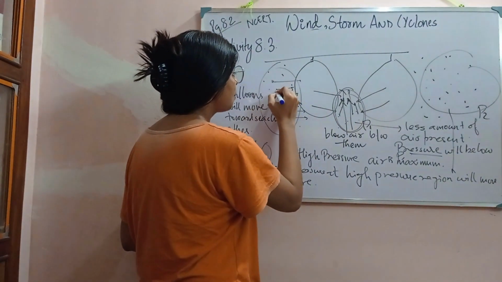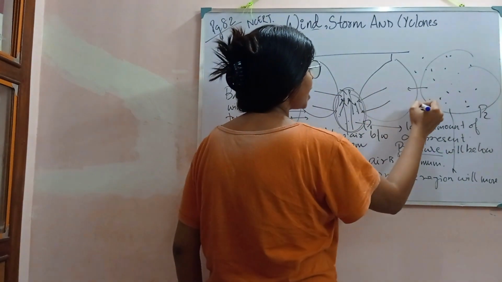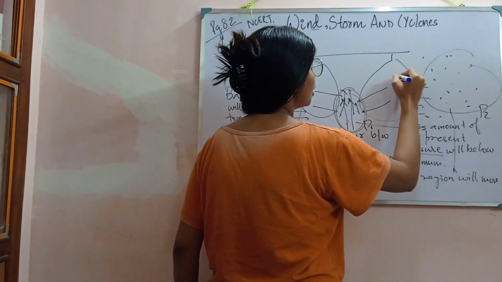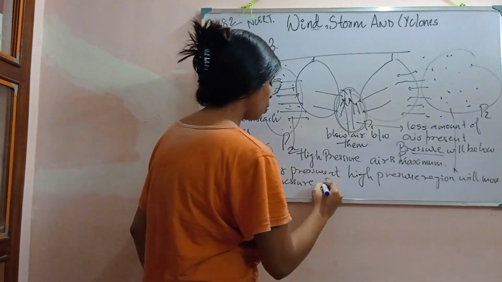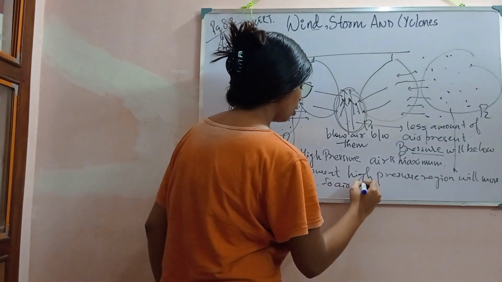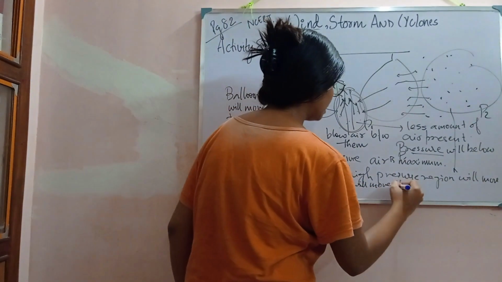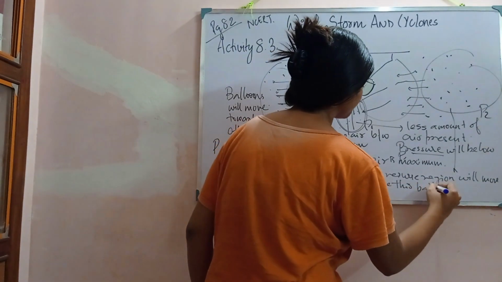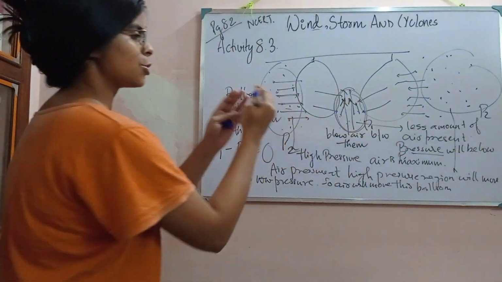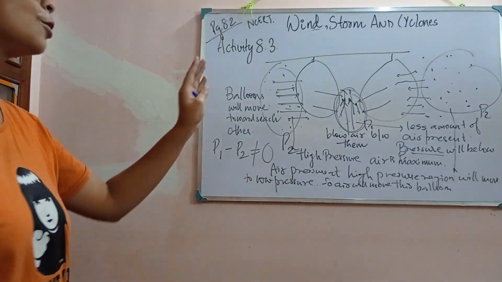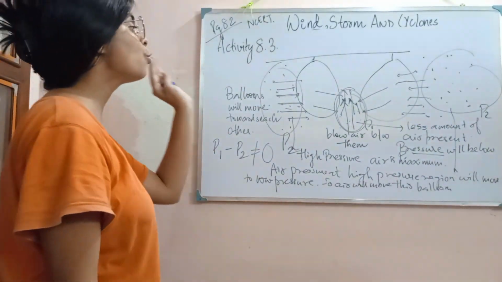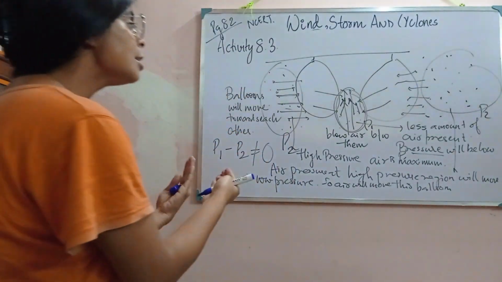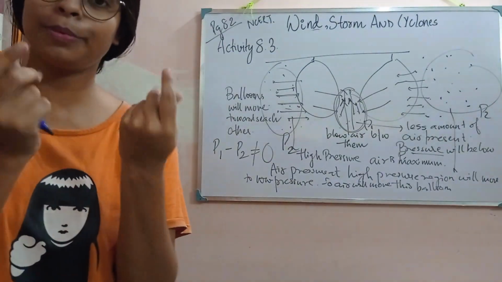These air particles will try to move the balloon with them. The air will move these balloons towards each other, and this is the reason why the balloons, instead of moving away, move inside. The reason is the difference in pressure.